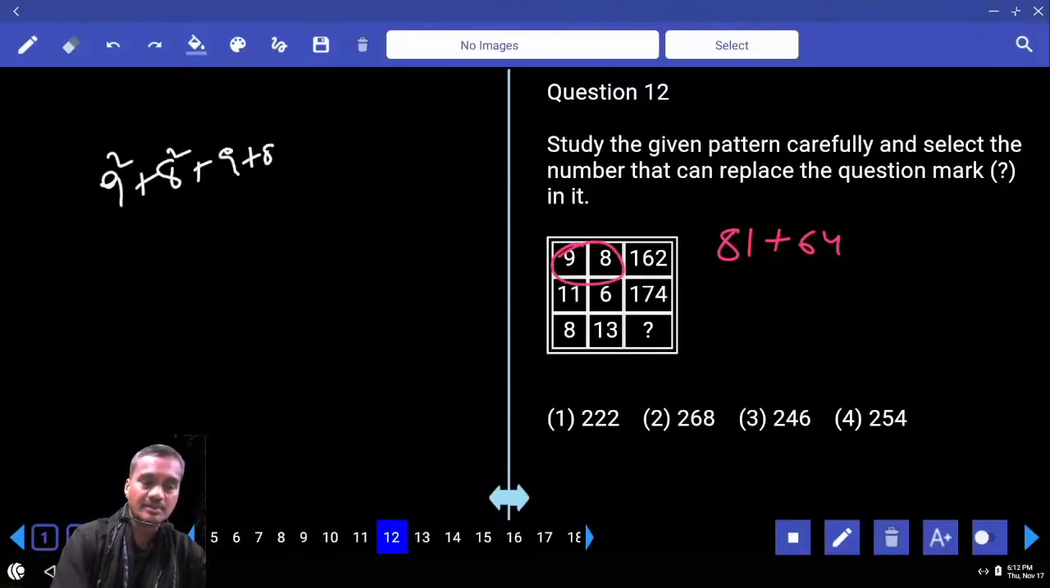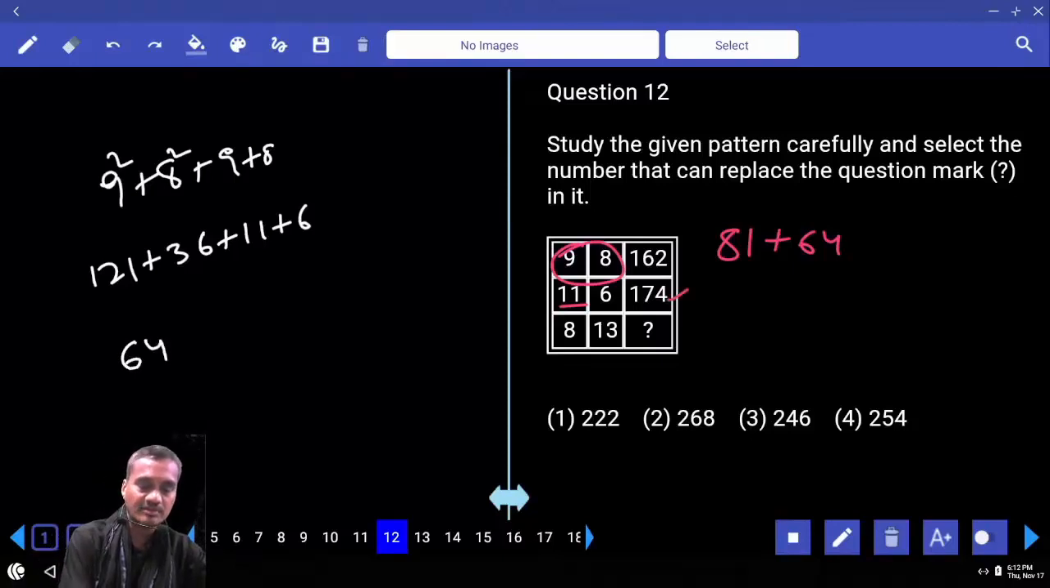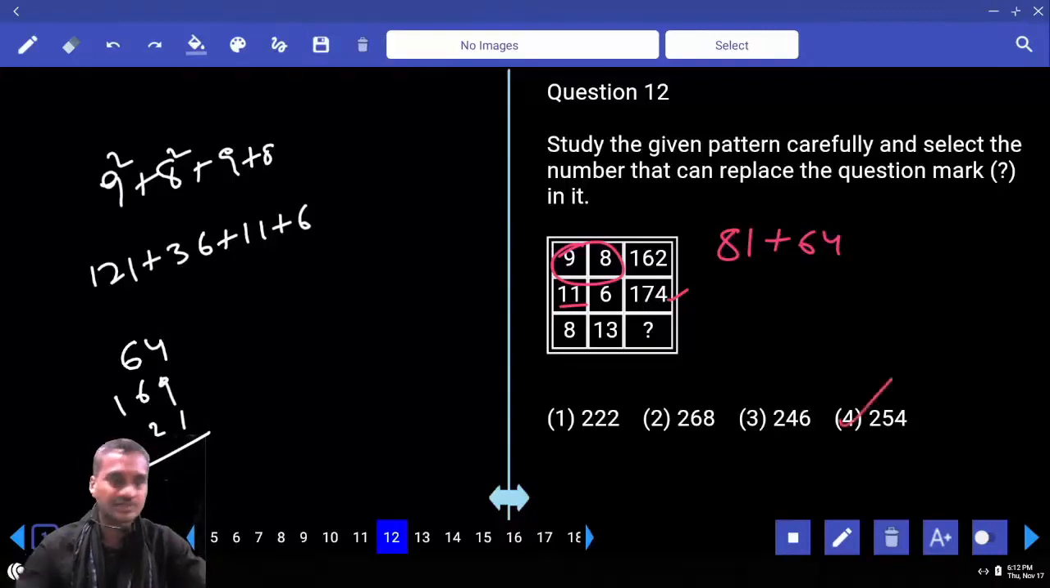Is it right or not? And similarly 11 square. 121 plus 36 plus 11 plus 6. 11 plus 6 is how much? 17. And 121 plus 36 is 157 plus 11, 168 plus 6, 174. And similarly 8 square 64 and 169, 13 square plus 8 plus 3 is 21. 9 plus 1, 10 plus 4, last digit is 4, choice 4 is the answer.